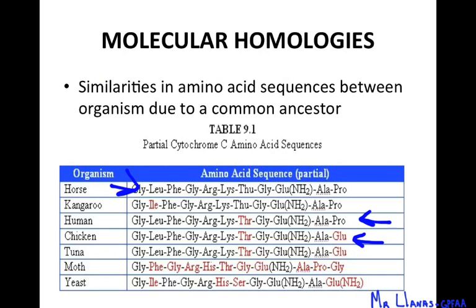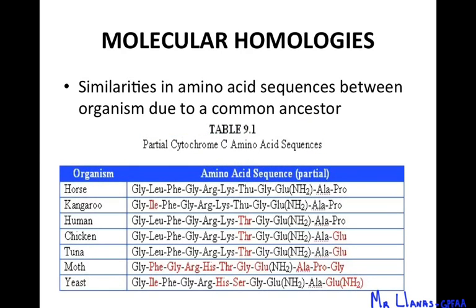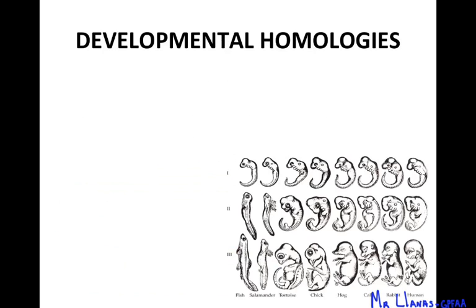So if we were just looking at this section of DNA, which is cytochrome C, we would say that the horse and the human are more closely related to each other than the horse and the chicken. And that's just looking at the cytochrome C amino acid sequence. This is just one chunk of DNA, right? All right, so those are molecular homologies when we look at the amino acid sequences.